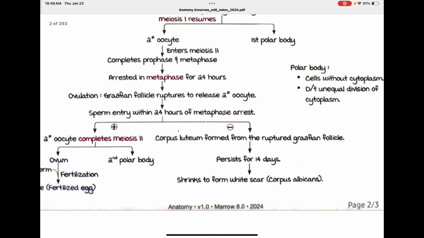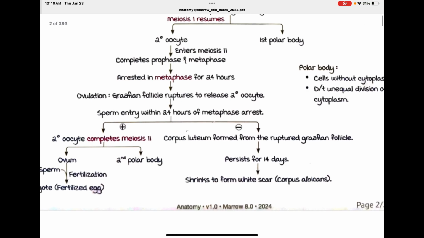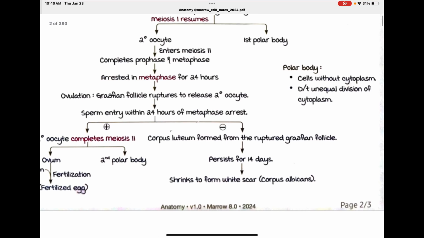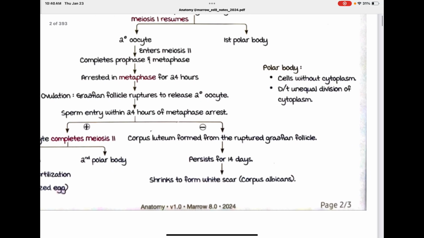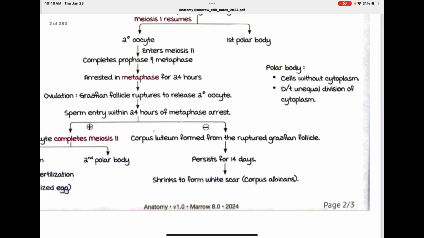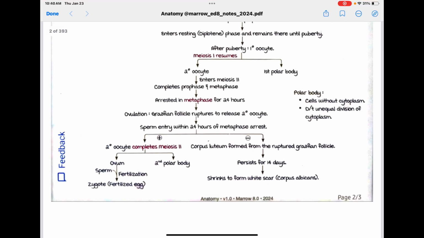If sperm entry is not present, then the corpus luteum formed from the ruptured Graafian follicle persists for 14 days, then shrinks to form a white scar, the corpus albicans. Polar bodies are cells without cytoplasm due to unequal division of cytoplasm.